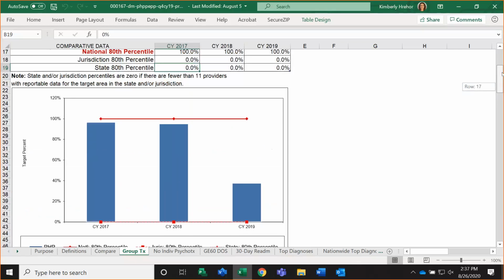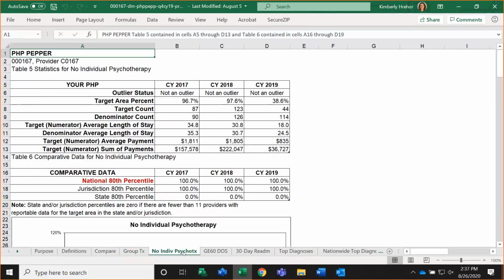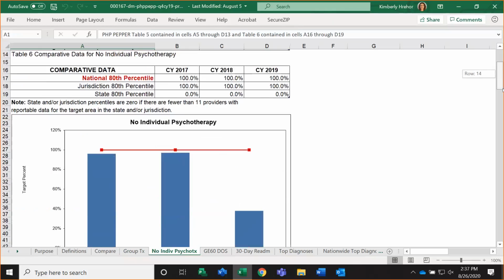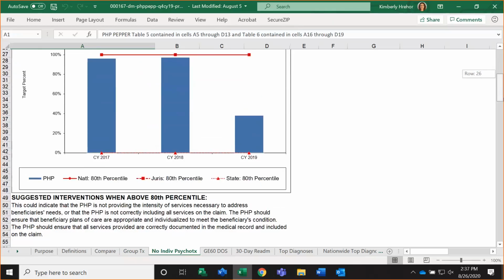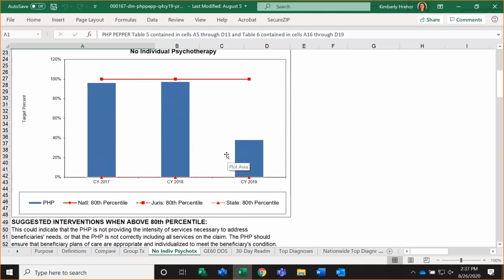Also, as you look through your PEPR, this new format, everything is going to look bigger. And so all the fonts have been enlarged. Things are going to look a little bit different, but trust me, everything is still there. So each of these target areas has a tab within your PEPR, and you're going to see the same type of information available here. This provider also had a significant decrease for the no individual psychotherapy target area.